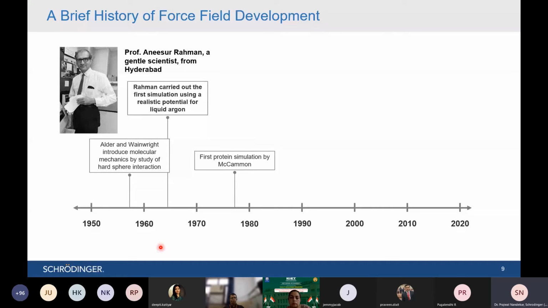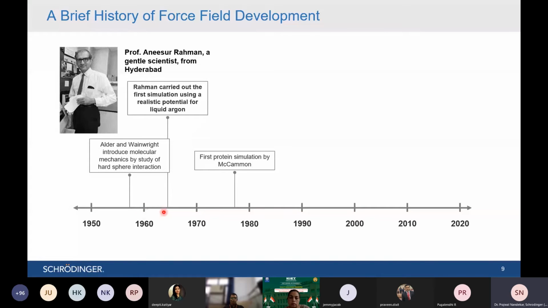So it is about considering each atom as a rigid sphere, ignoring electrons, protons and neutrons. There are some limitations, but there are many advantages of molecular mechanics: you can study any level of system, meaning proteins, DNAs, RNAs, using molecular mechanics. This concept was given in the late 1950s, and then it took around 10 years. Many scientists worked on it to implement that concept in actual computers and systems.